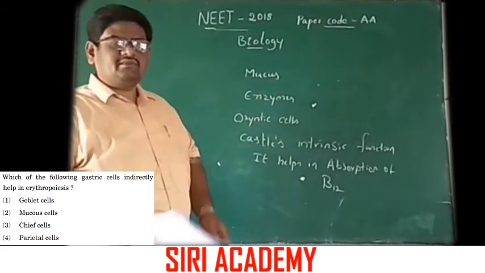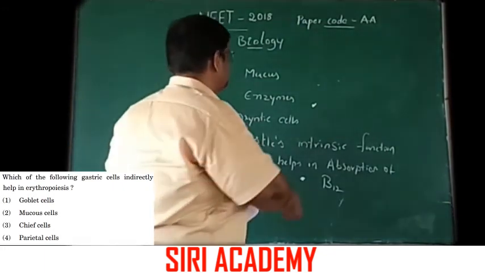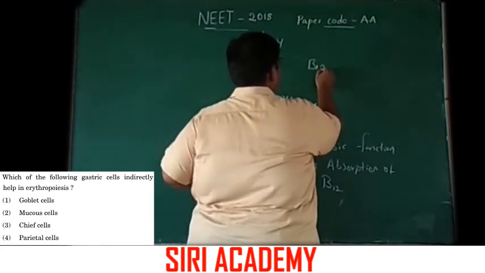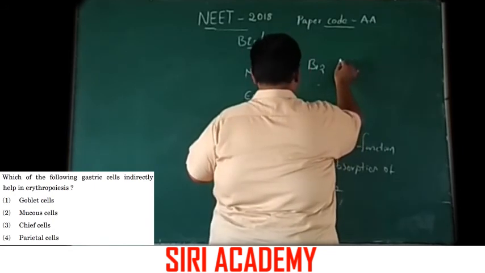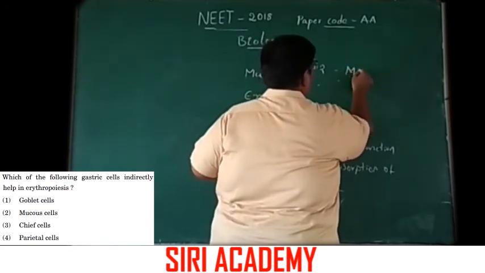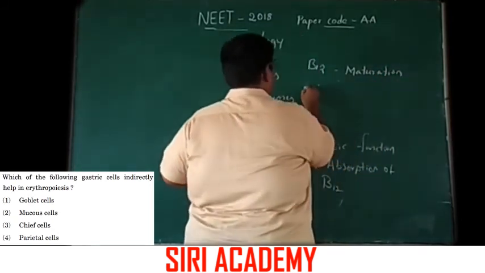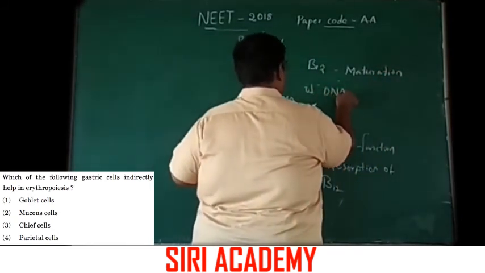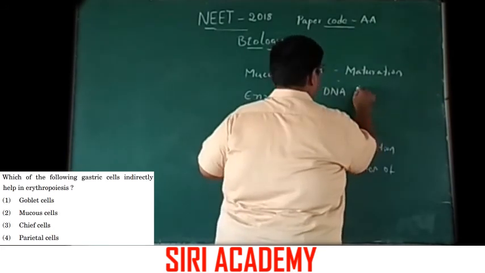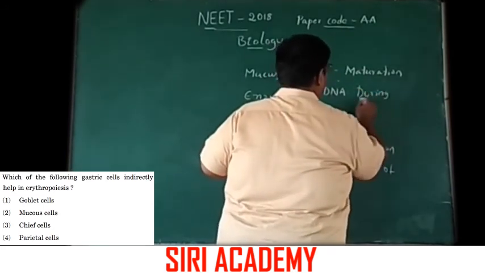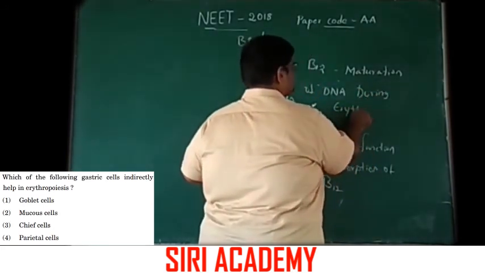B12 is meant for maturation of DNA during erythropoiesis.